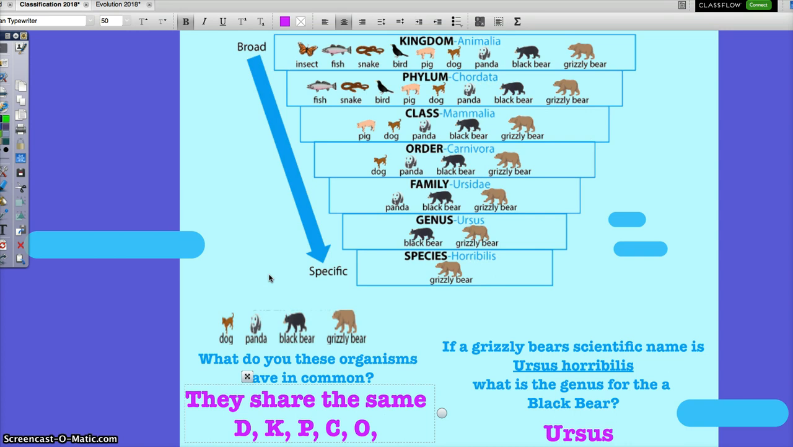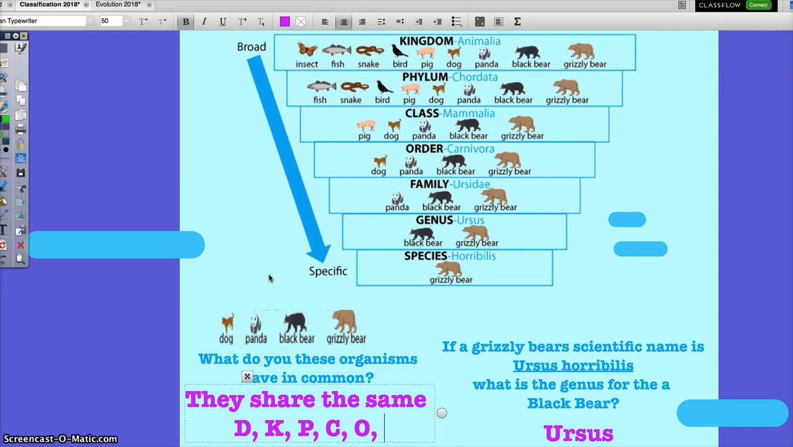As you go down the categories, the organisms become more specific. If you look up here, it says a grizzly bear has the same kingdom as a butterfly. Do you see characteristics that are the same between a butterfly and a grizzly bear? No, but they have them. There's something they share that makes them part of the same kingdom, but that's it. When you go to phylum, they're no longer related, because they're getting more specific.